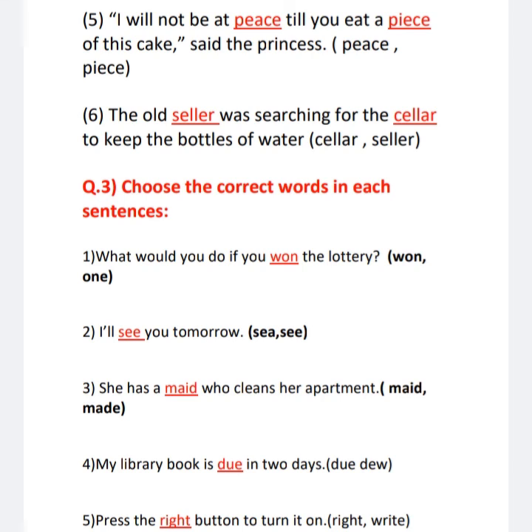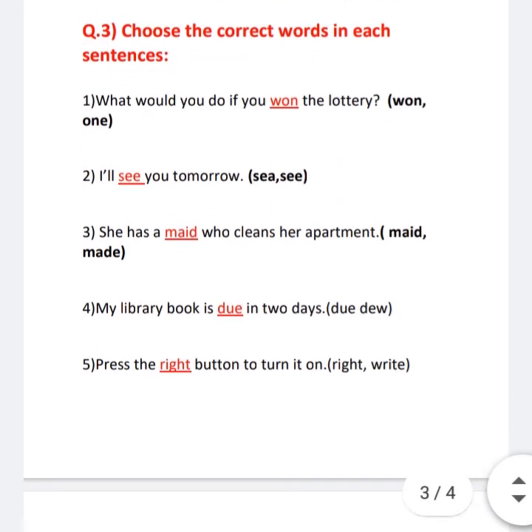Third one, she has a blank who cleans her apartment. Made or maid? Which word is correct over here? Maid, M-A-I-D. Fourth one, my library book is due in 2 days. Due, it will come as D-U-E. Fifth one, press the right button to turn it on. Right. Okay, so which right will come?